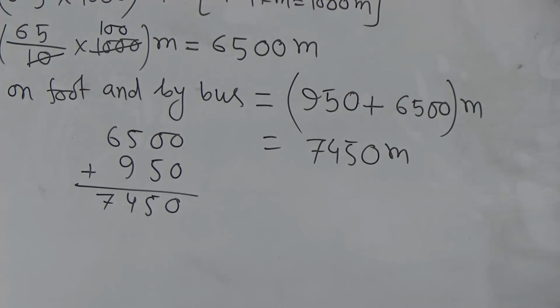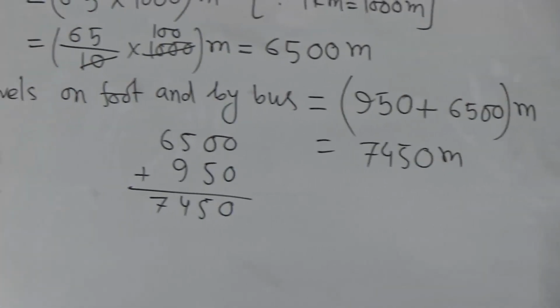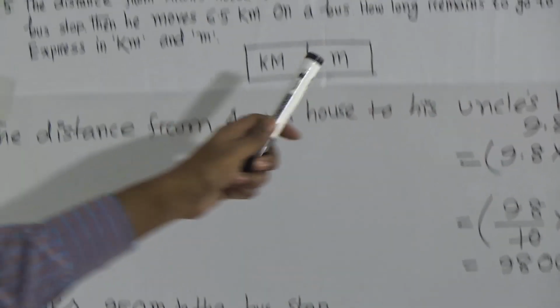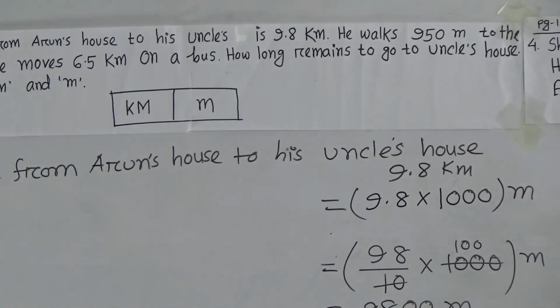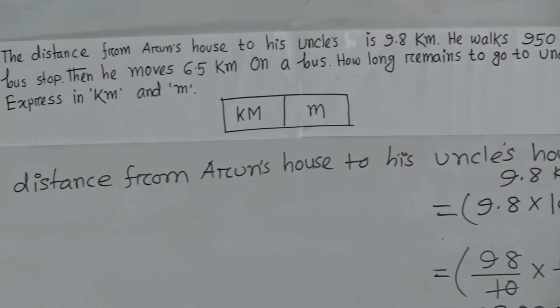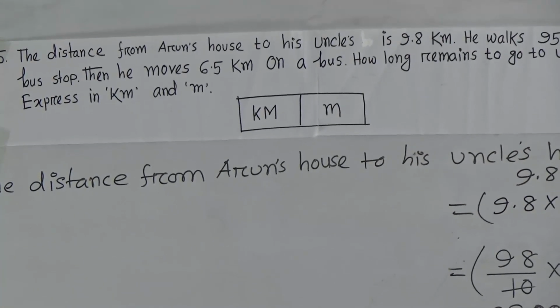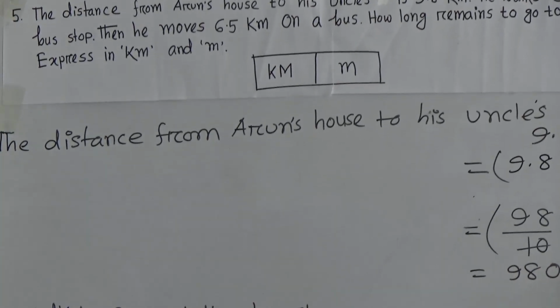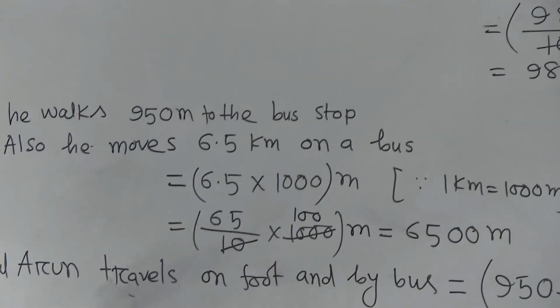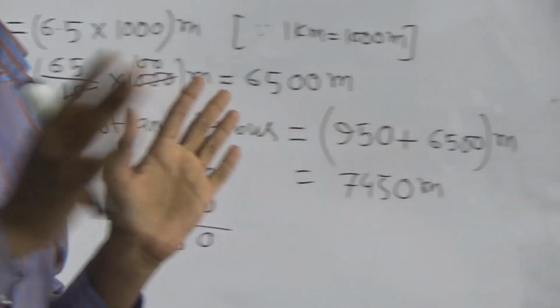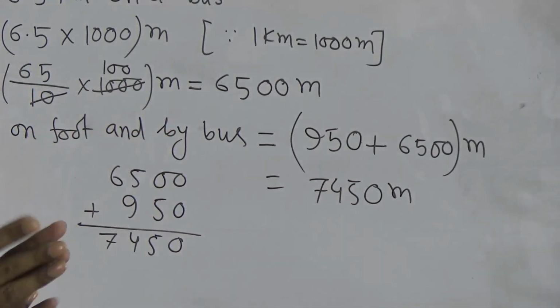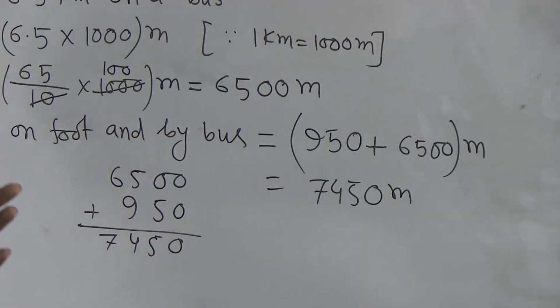Now what is the question? How long remains to go to uncle's house? That means, in total Arun travels on foot and by bus in meter, then how much distance is left to go to his uncle's house?